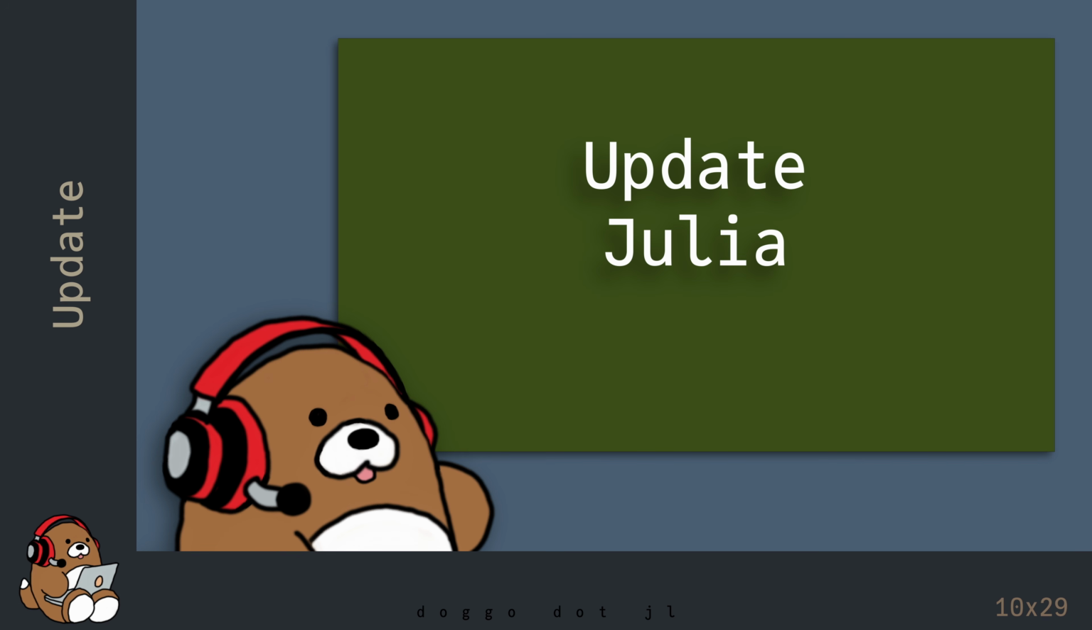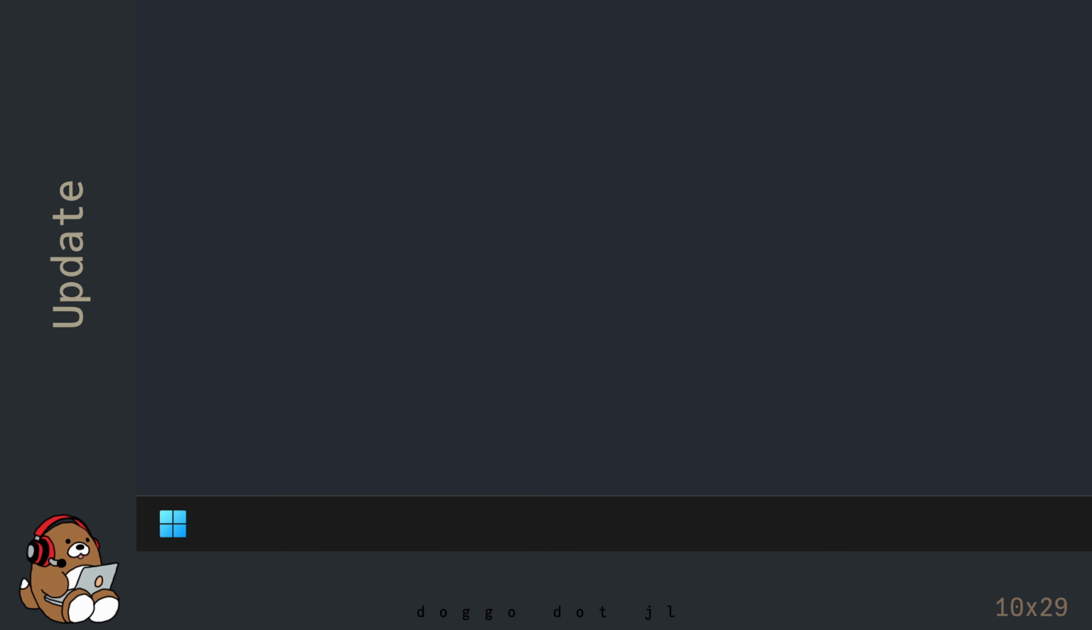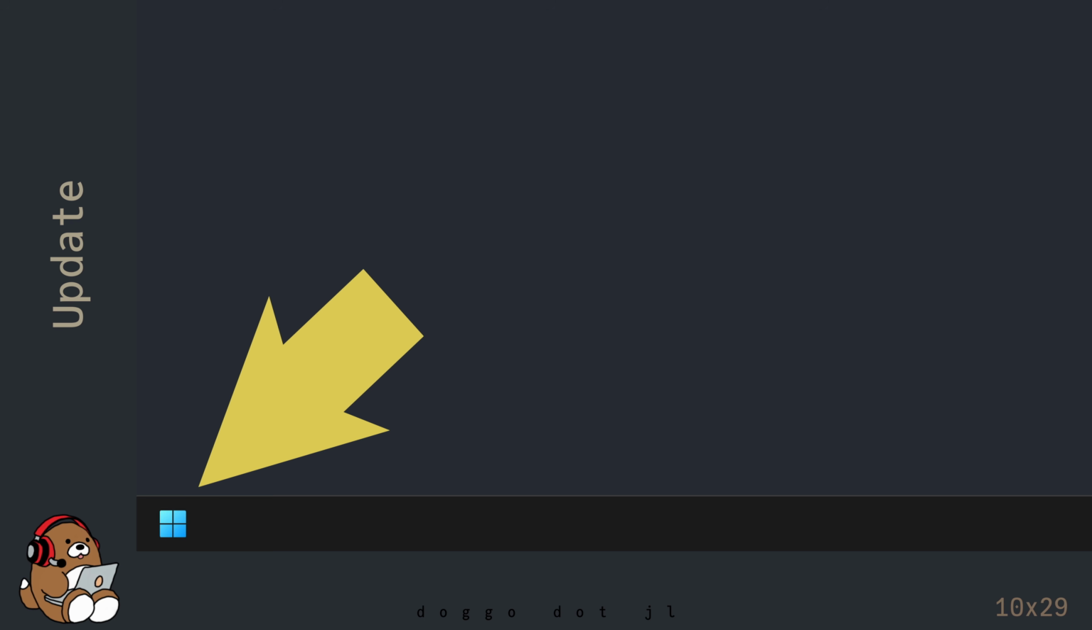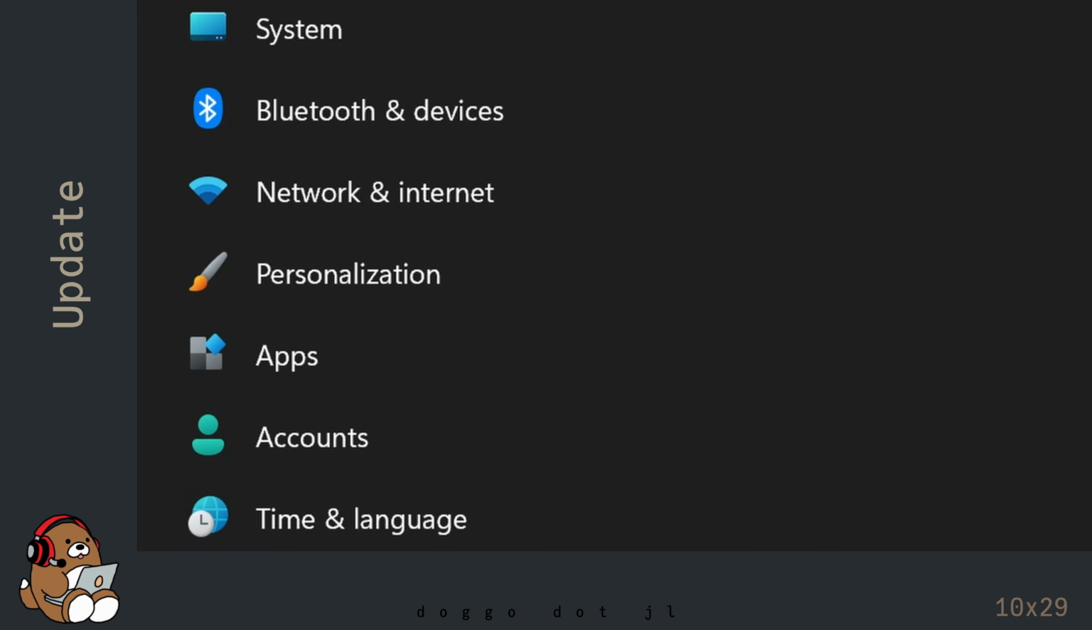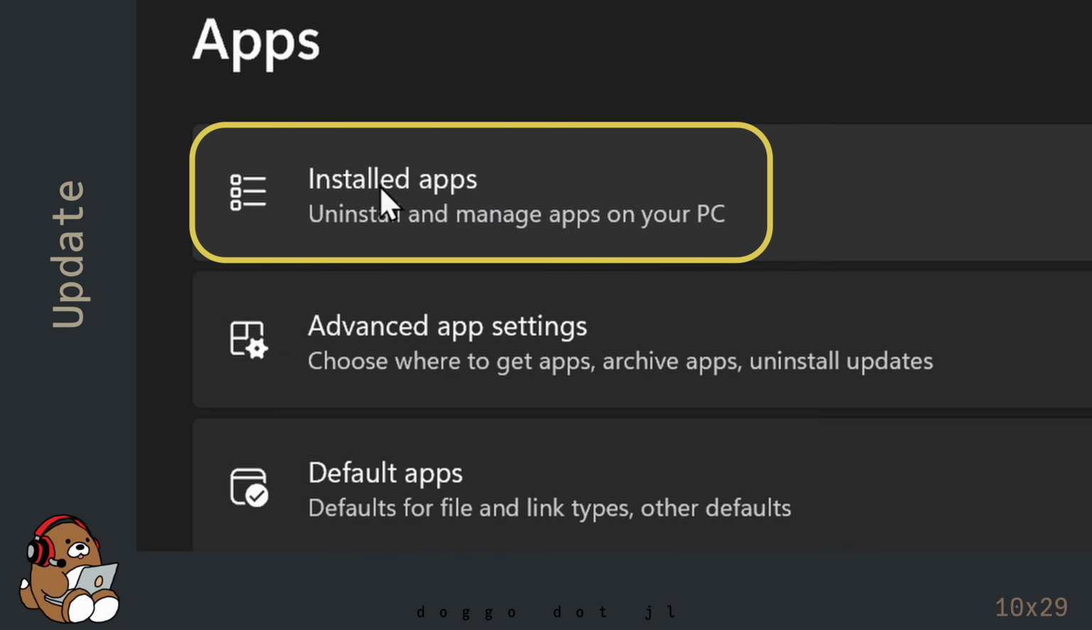Even though it's not required, I'm going to update my version of Julia to the latest version so you can see the workflow for updating Julia. To update Julia manually, there are only two steps. 1. Uninstall Julia. And then 2. Reinstall Julia. I'm using Windows, so to uninstall Julia, I use the Windows Apps Manager, which you can find under Windows, Settings, Apps, Installed Apps.